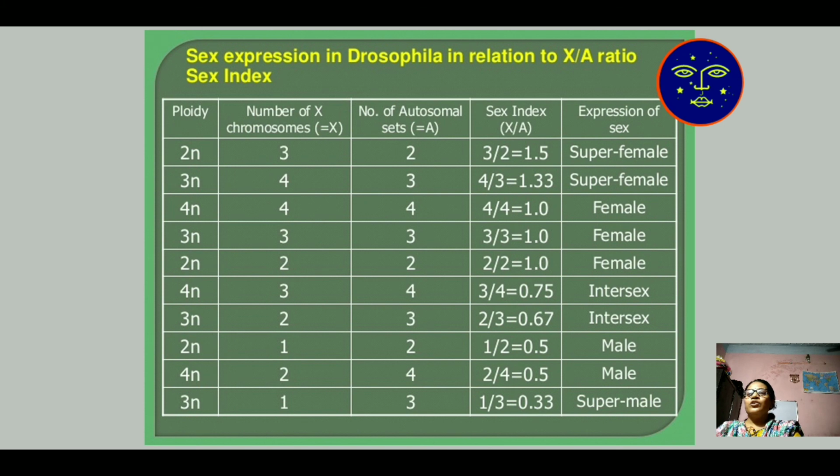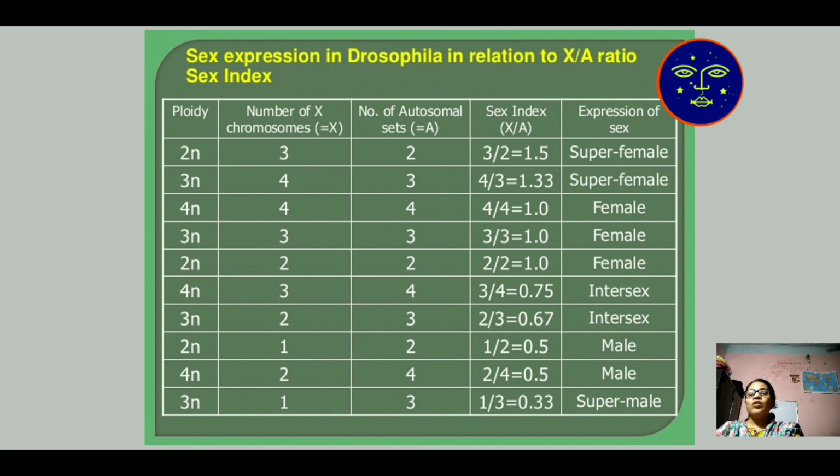When the sex chromosomes are 4 and autosomal sets are 3, the index is 1.33, that is also super female.